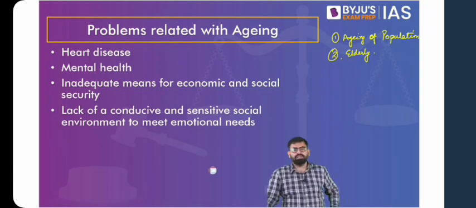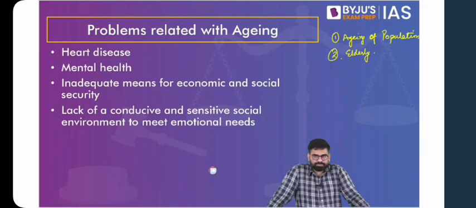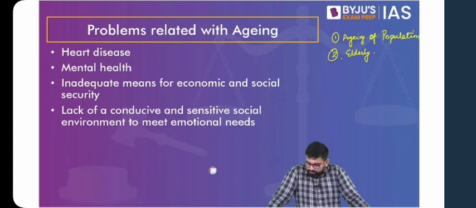Yes, we can do something about it. We can provide a second career. We can bring back the old traditional system of joint families again. We can sensitize the society with respect to the problems related to elderly, because old age homes are not the only option that we have. Yes, so we definitely have to understand that they are the ones who are actually keeping the social fabric intact. They are the ones who are the flag bearers for the values in our Indian system.